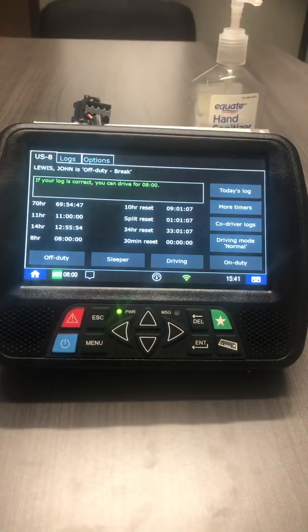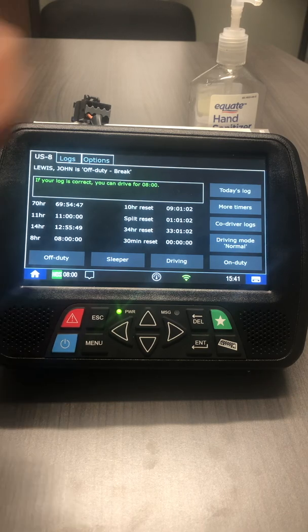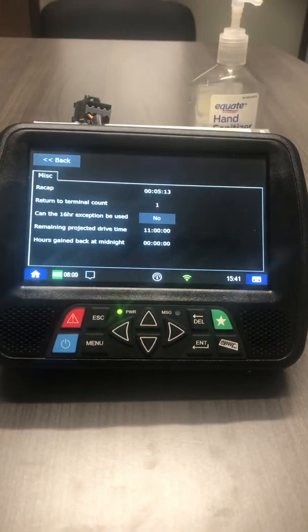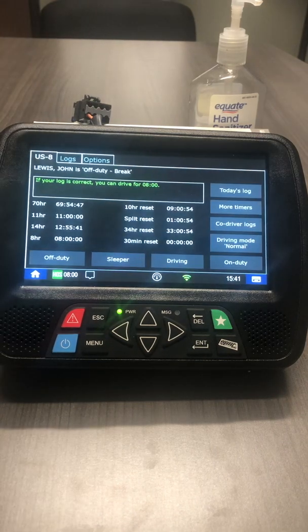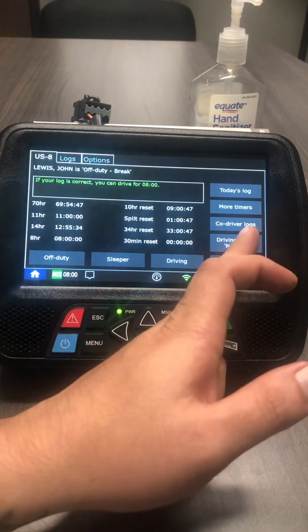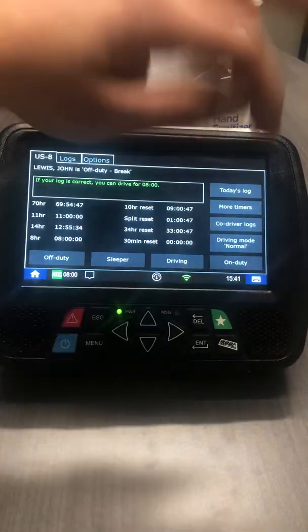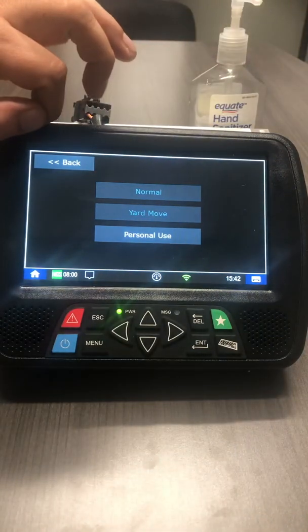Up here on the right, you have today's log. You have more timers, which is where you will find your recap hours should you be running recap. And on the bottom, you've got drive mode normal. This is where you switch from drive mode normal to personal convenience.